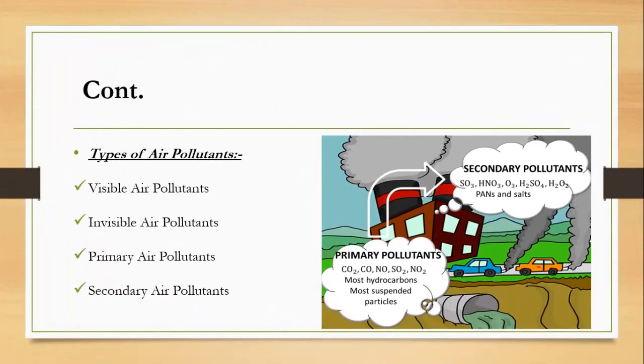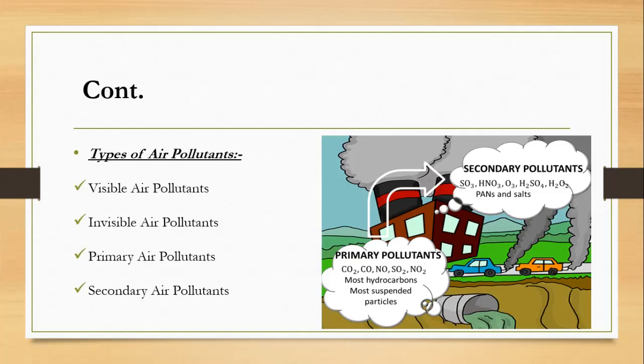Invisible air pollutants are those that cannot be seen but are more dangerous than visible air pollutants and cause more damage. And these pollutants, for example, sulfur dioxide or carbon monoxide, etc., are basically released by the factories or industries. What are the primary air pollutants? Primary air pollutants are those that directly affect the environment. These are also released from the factories. And for example, sulfur dioxide.